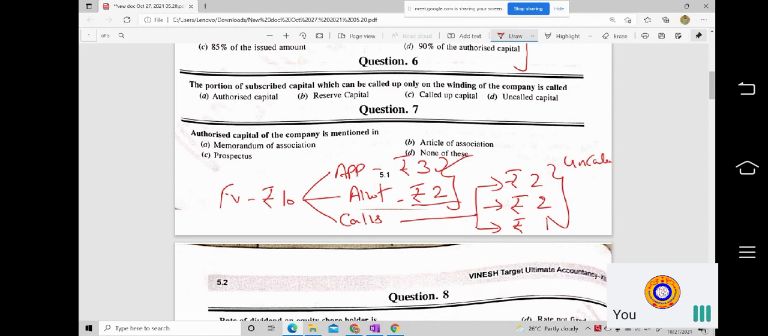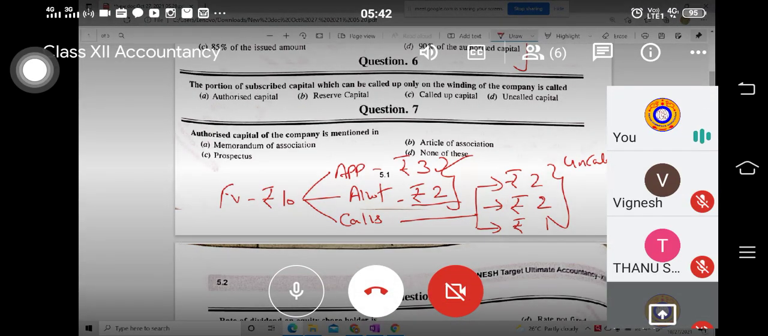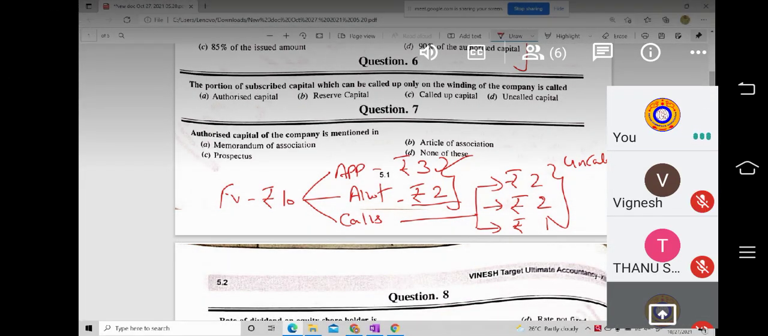Can you follow what I'm trying to say? Students, can you understand what I'm trying to communicate? Okay, so this is what uncalled capital is.